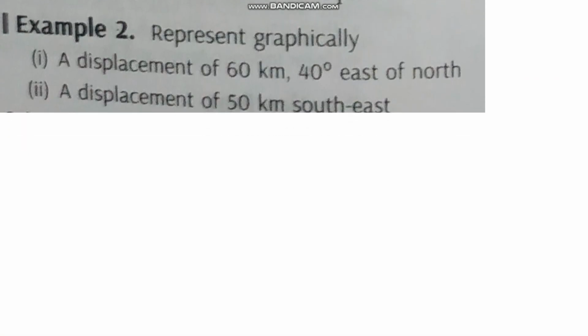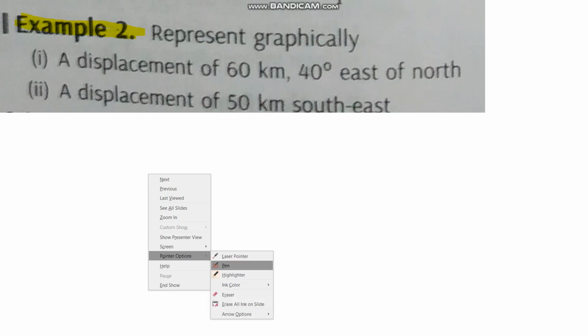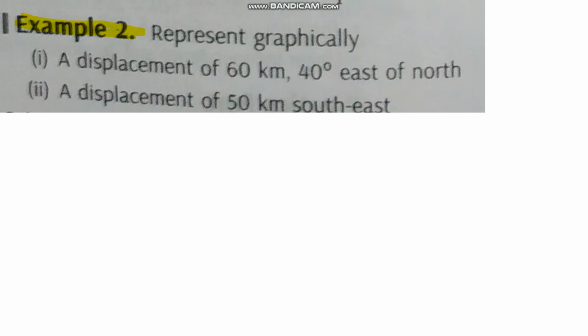Next slide. Question. Example 2. We have to represent graphically these two: 60 km 40 degree east of north. I am representing both in one graph. You may represent them in two different graphs.